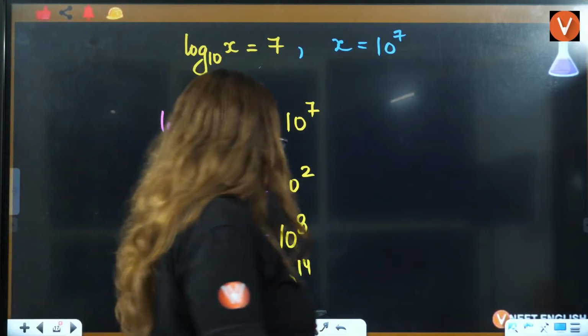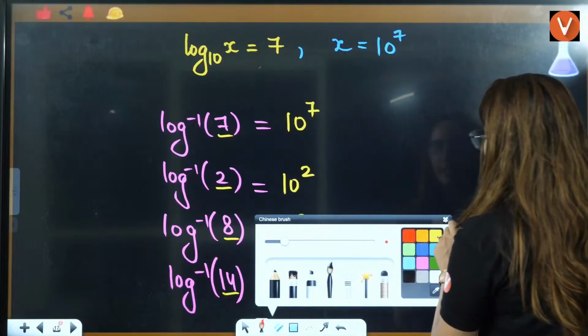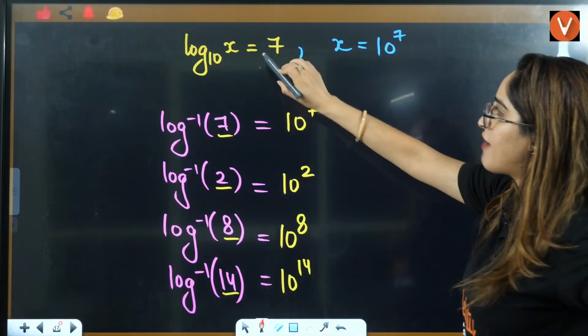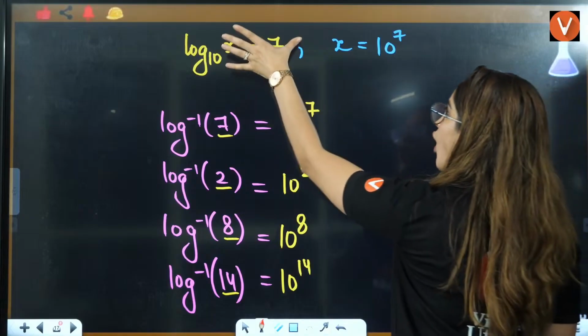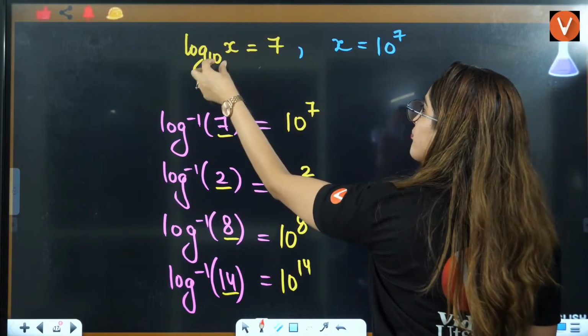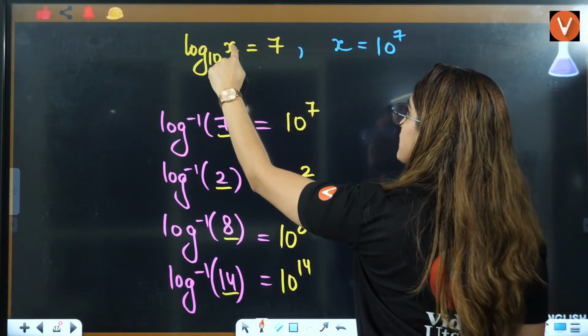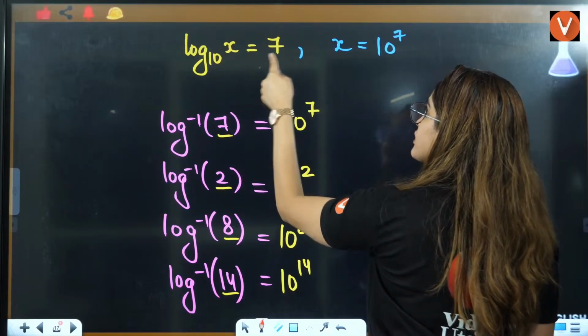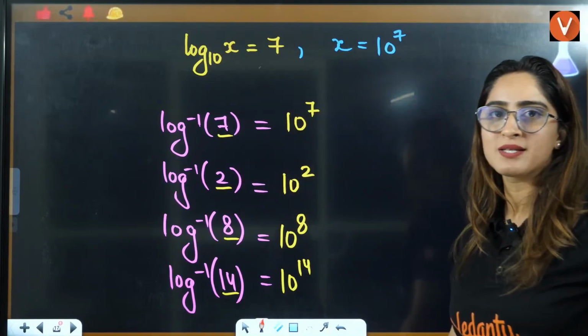Where we will use this property is, let's say they have given you log of x. If you try to solve it by this property, log base 10 of x is equal to 7, then x will be equal to base raised to power this power, that is 10 raised to power 7.